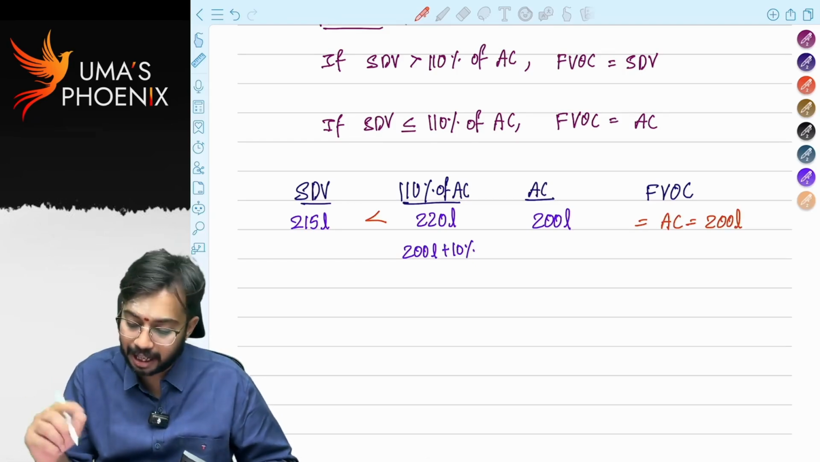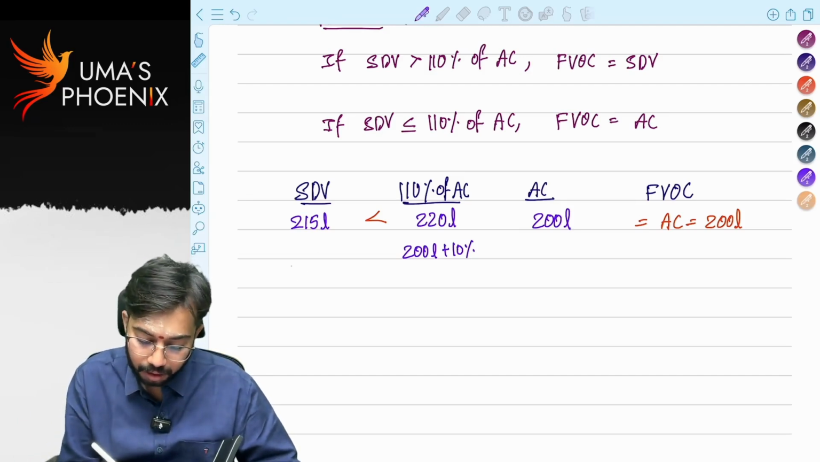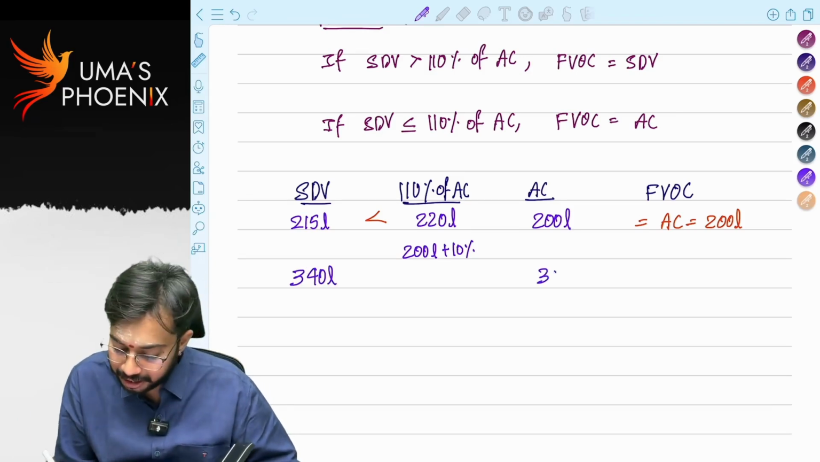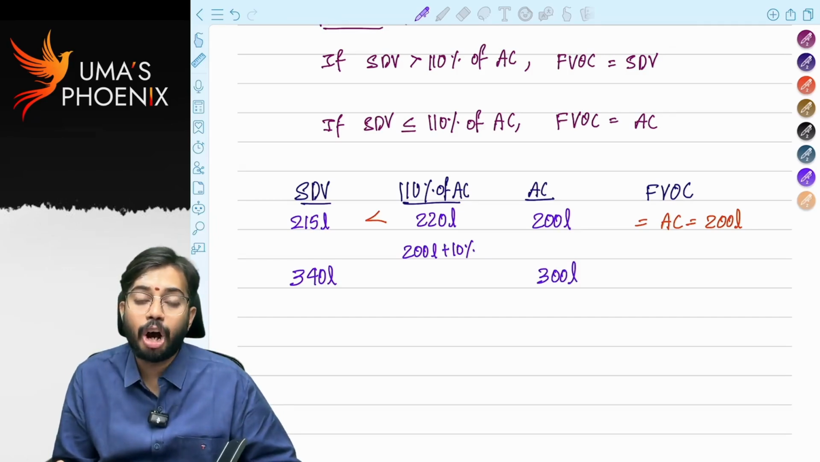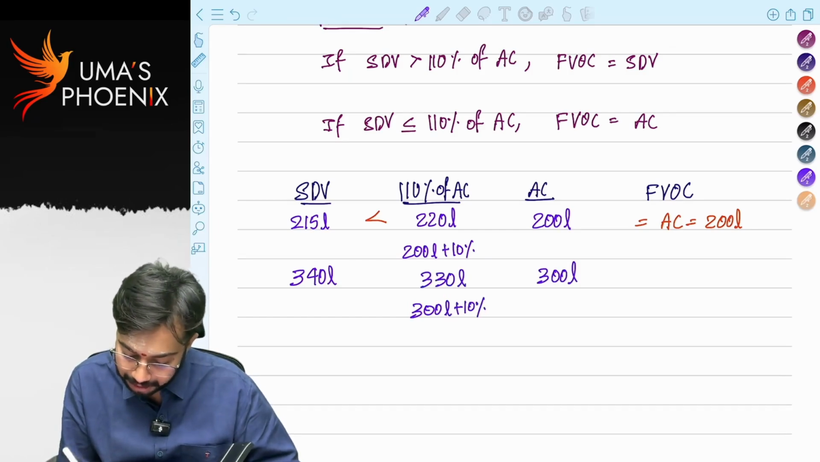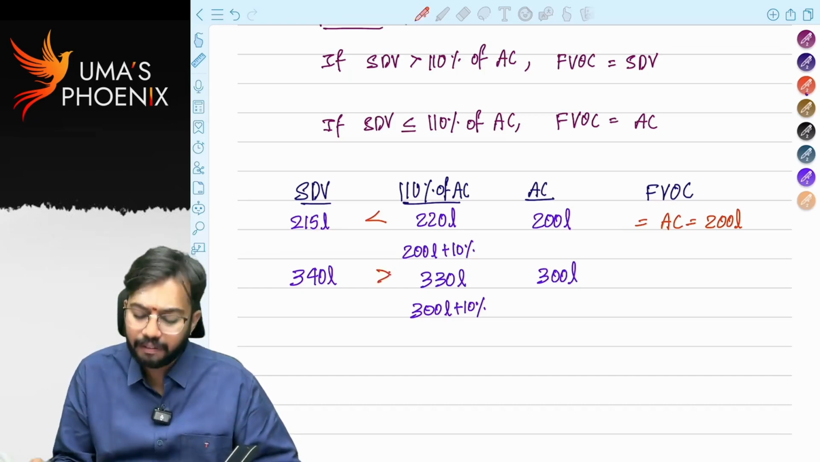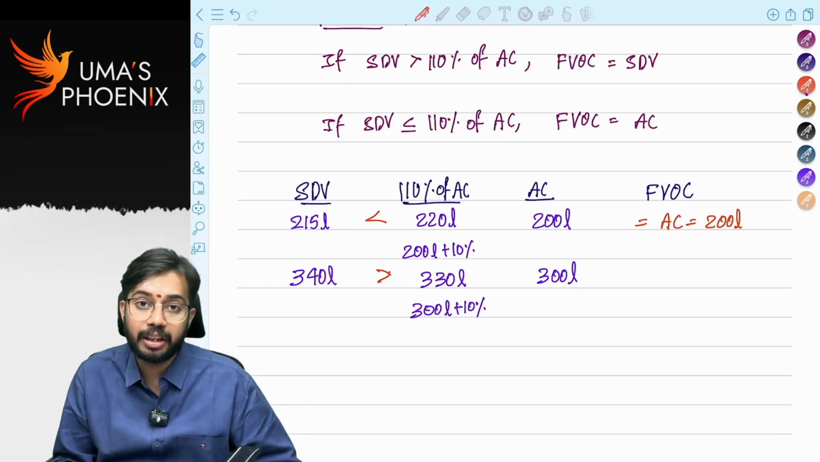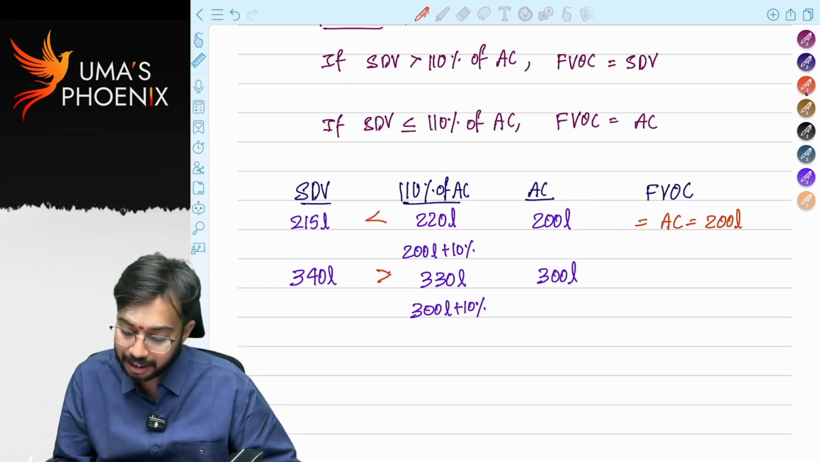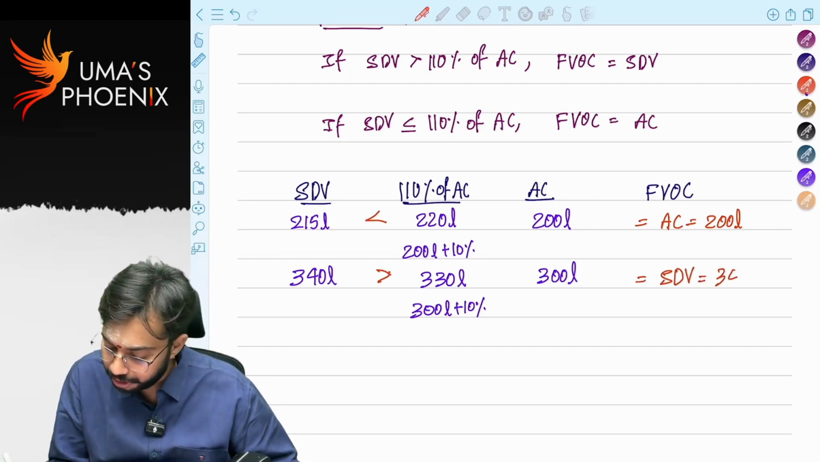Is it clear? Second example. Stamp duty value is 340 lakhs. Actual consideration is 300 lakhs. Now how much is 110% of actual consideration? 300 lakhs plus 10%, which is 330 lakhs. So here what is the equation? Stamp duty value is greater than 110% of actual consideration. 340 lakhs is greater than 330 lakhs. So in this case, full value of consideration is equal to stamp duty value, which is equal to 340 lakhs.